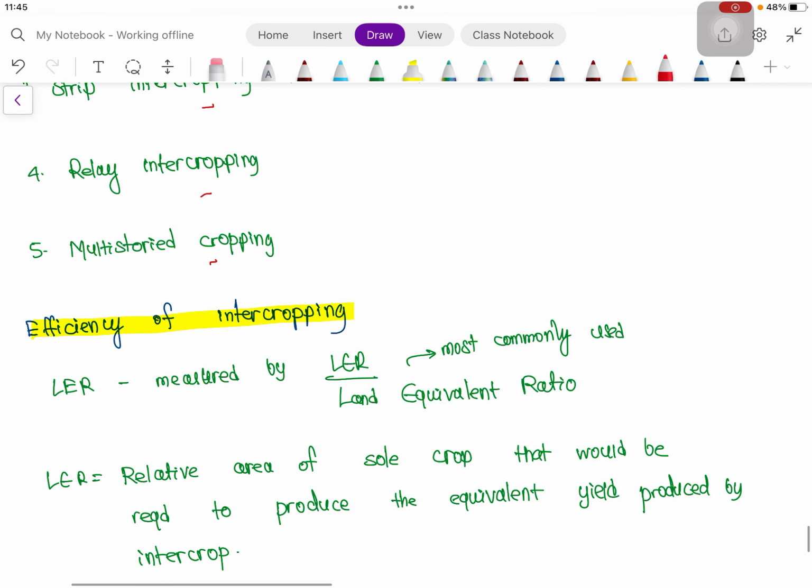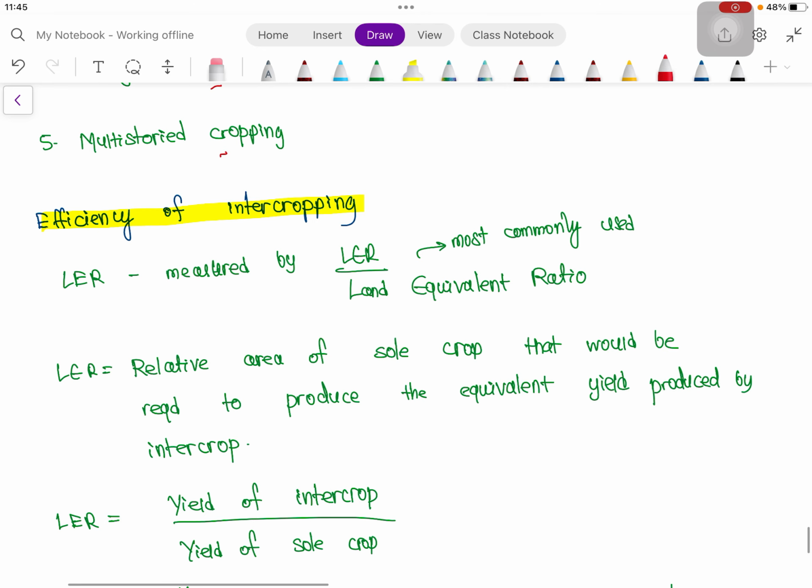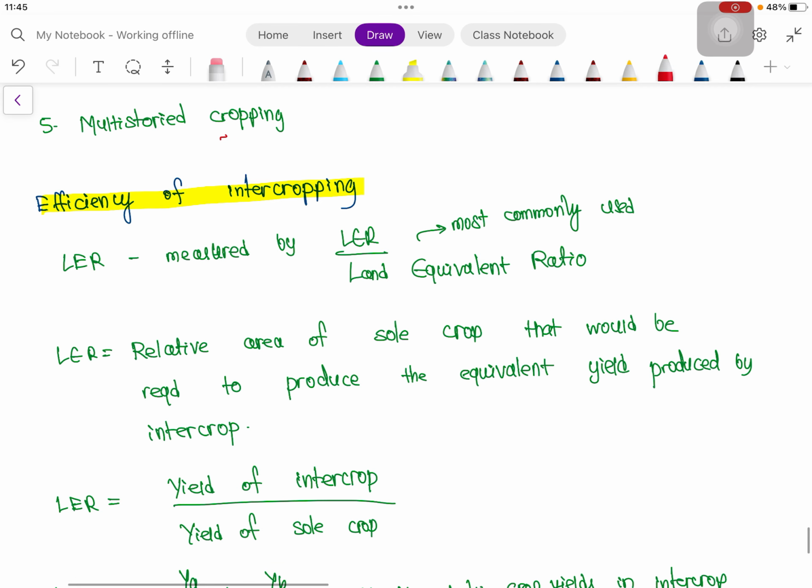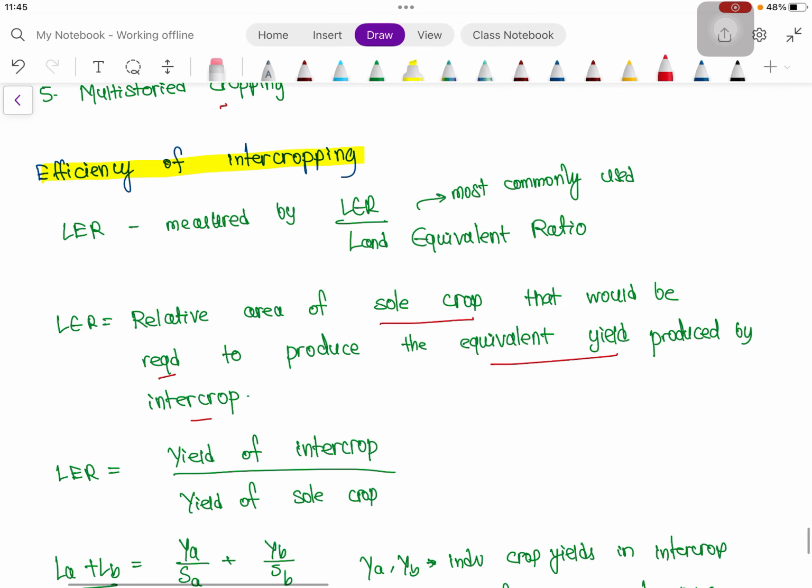Then coming to efficiency of intercropping. This is one important concept. How do we measure the efficiency of intercropping? By land equivalent ratio. Land equivalent ratio is the relative area of sole crop that would be required to produce the equivalent yield produced by intercrop. So LER or land equivalent ratio is yield of intercrop divided by yield of sole crop.